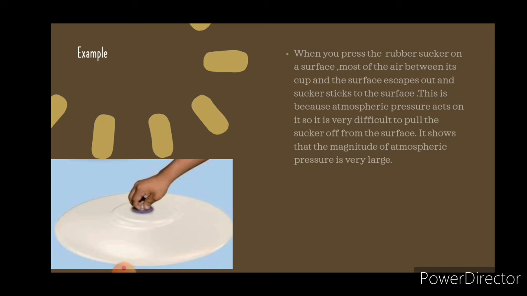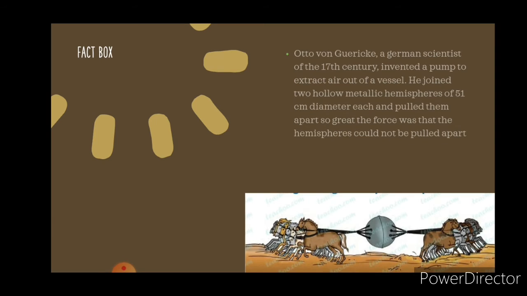Now, the Otto von Guericke experiment. Otto von Guericke, a German scientist of the 17th century, invented a pump to extract air out of a vessel. With the help of this pump, he demonstrated dramatically the force of the air.